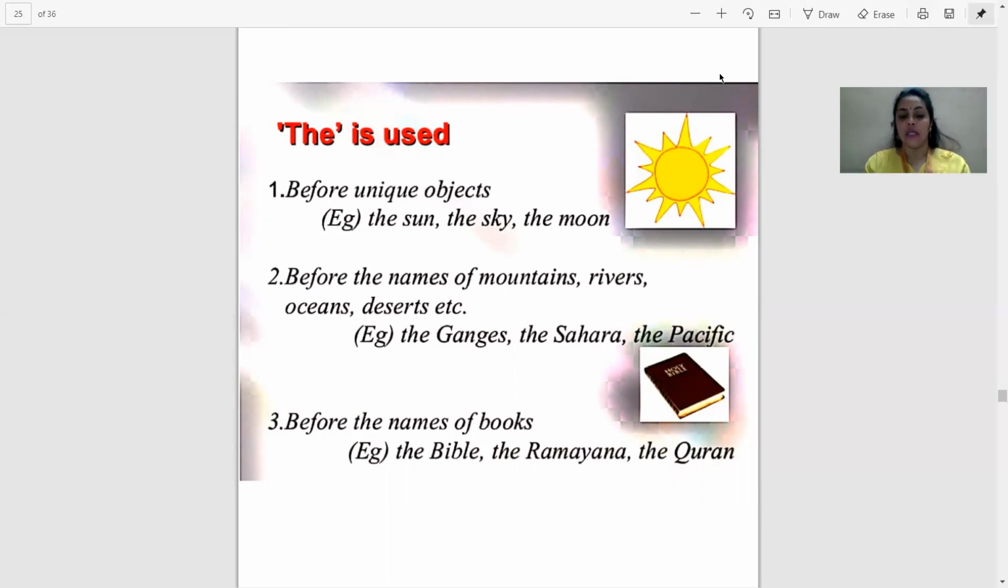Clear? Third, before the names of holy books. For example, the Bible, the Ramayana, the Quran. We use the article "the" because these books are also one of their own kinds. There is no other book like Ramayana, there is no other book like Bible or Quran. So that is why we use the article with the names of these books.